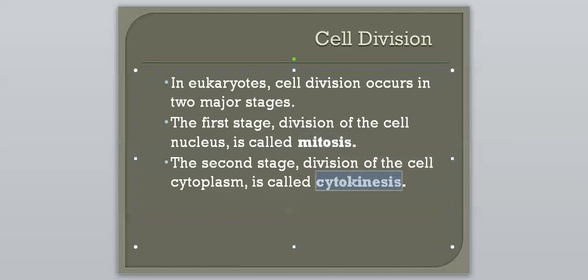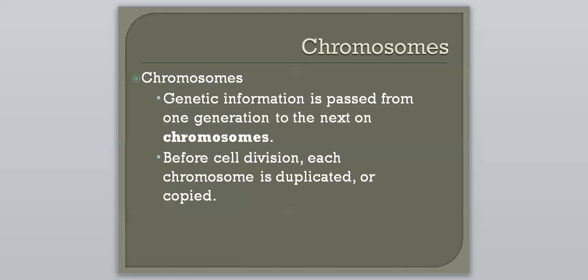So this is just a little introduction to what to expect. So before we get into each step of these processes, we're going to have to take a look at some background information and get a look at some terms that will help us better understand that. So the first thing we're going to need to take a look at are what are called chromosomes. And chromosomes, again, we went over this when we talked about the cell and all the different organelles.